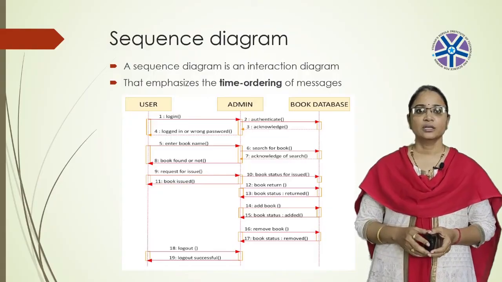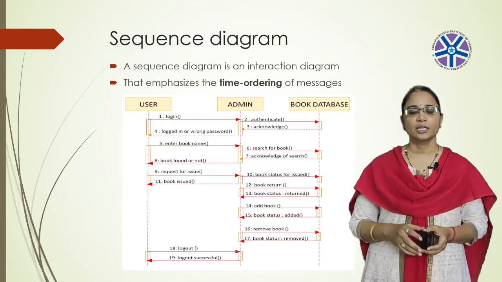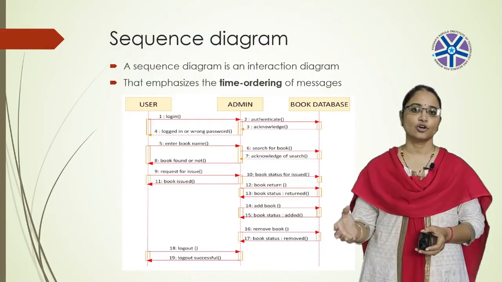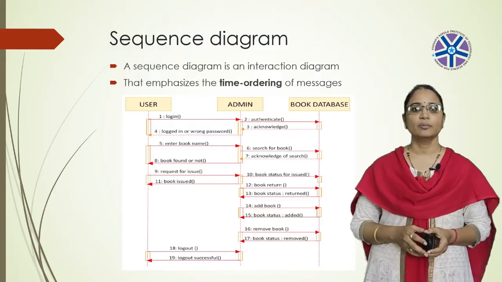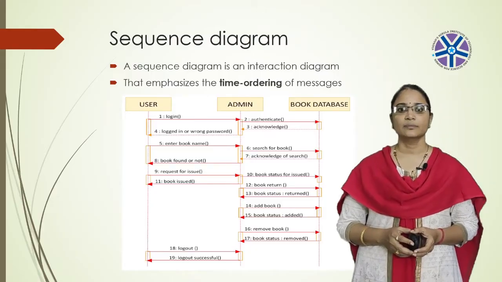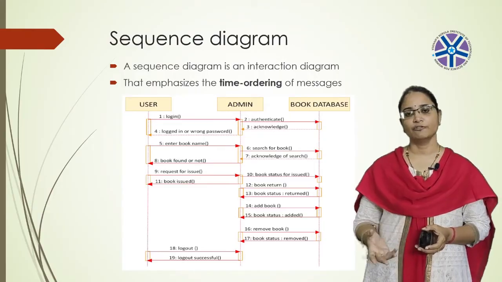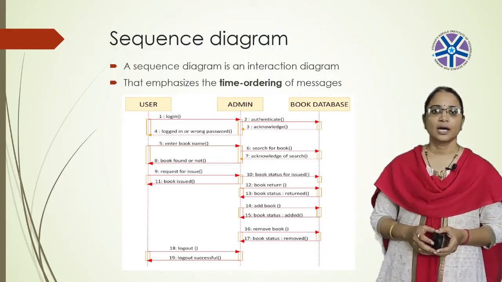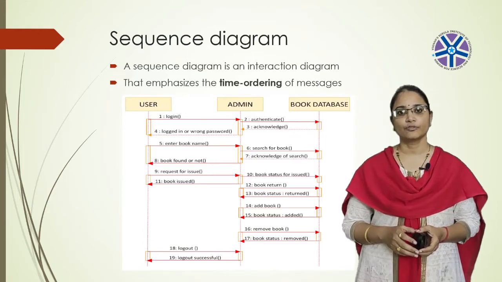After authentication, the user will be logged into the system and he enters the book name. That book name will be searched in the book database. An acknowledgement, whether the book is there or not, will be given by the book database. If the book is found, he will borrow that book. If the book is not there, he will search for another book. Next, the user will return the book, and after returning the book, the update will be stored in the book database. After completion of all these tasks, the user will be logged out of the system.